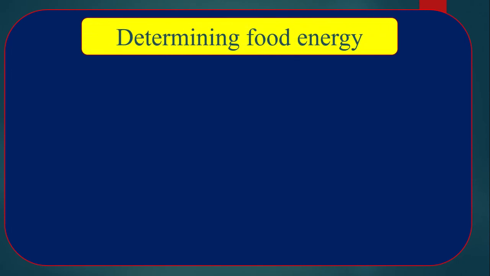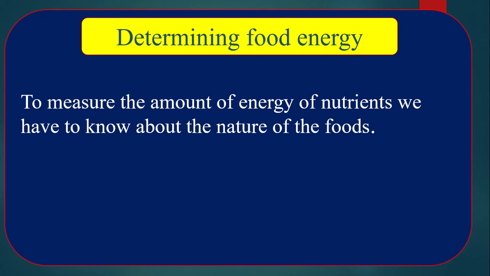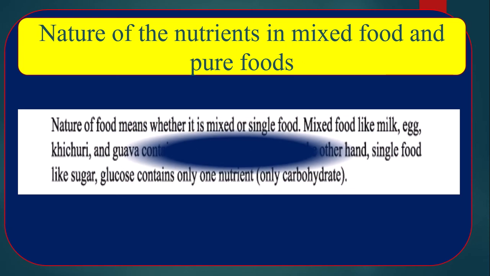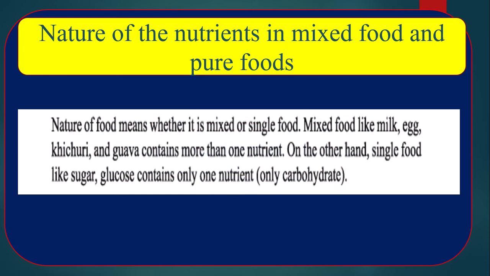Determining food energy. To measure the amount of energy of nutrients, we have to know about the nature of the foods. Nature of nutrients in mixed food and pure foods. Nature of food means whether it is mixed or single food. Mixed food like milk, egg, khichdi and guava contains more than one nutrient.